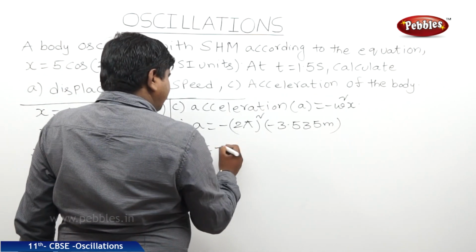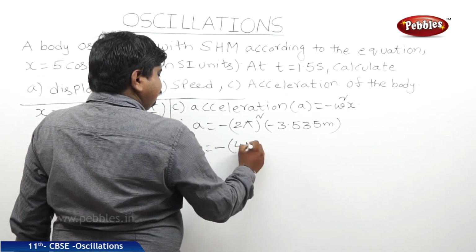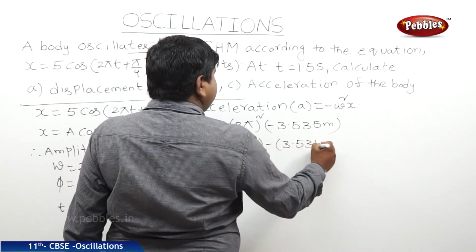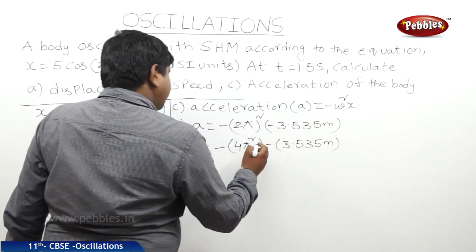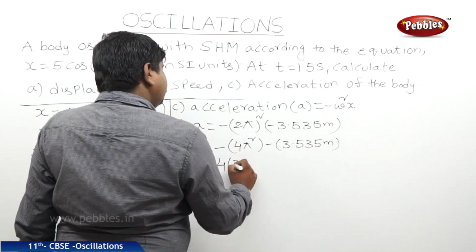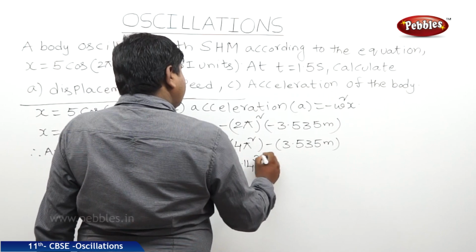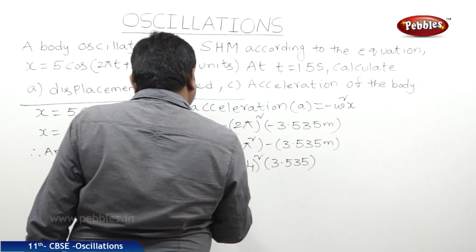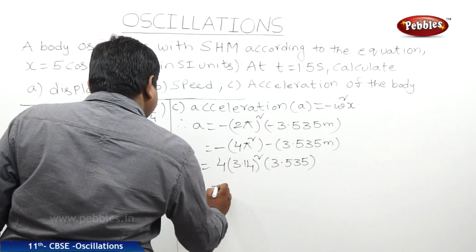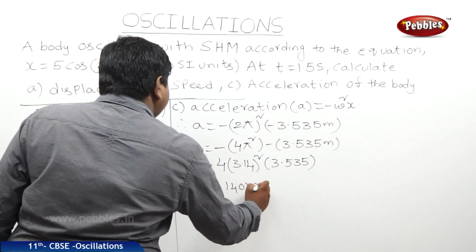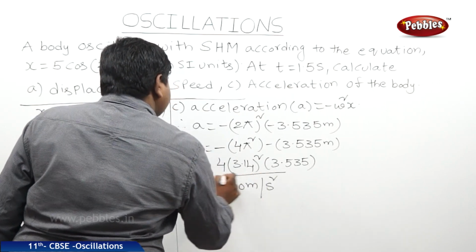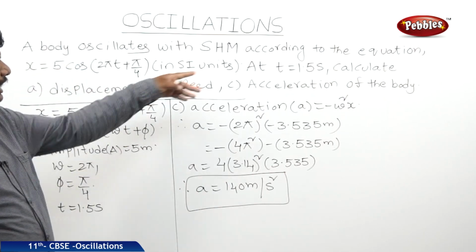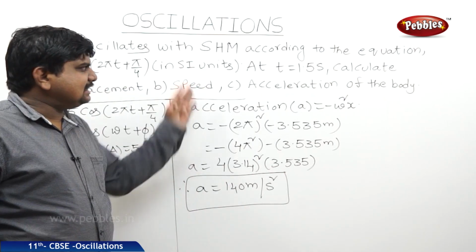So this will be 4 pi square into minus 3.535 meters. Minus into minus is plus, 4 into (3.14) whole square into 3.535 meters. Therefore acceleration is equal to 140 meters per second square. Like this we can find out the physical quantities that are present in a problem.